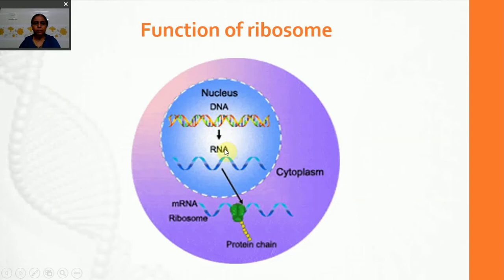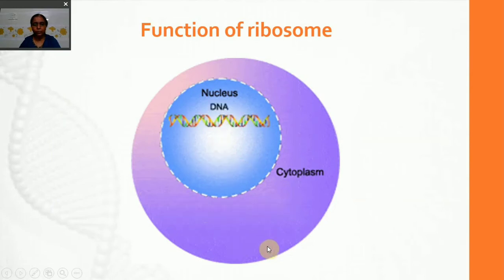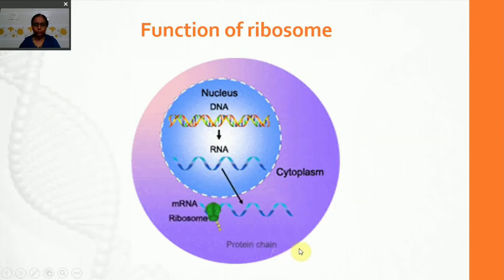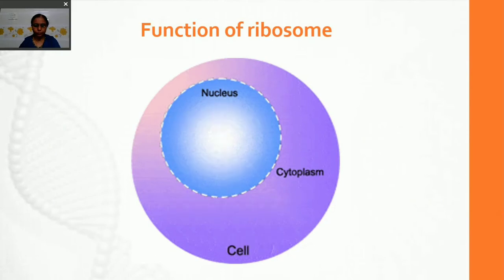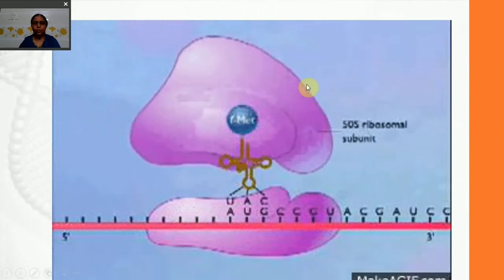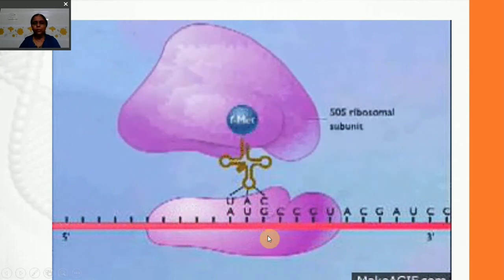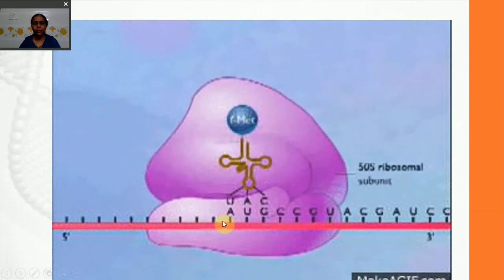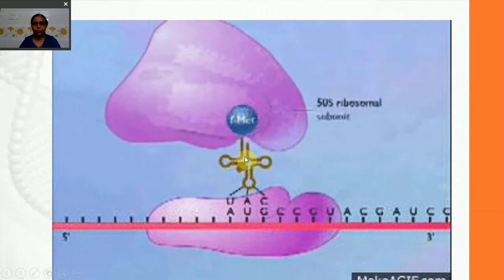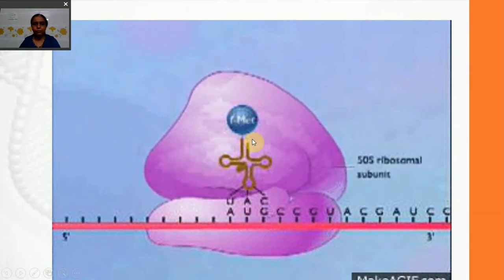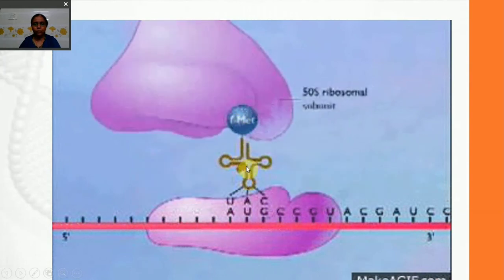That is, DNA to messenger RNA. Messenger RNA comes to the cytoplasm. In the cytoplasm you can see ribosomes. Ribosomes have made the polypeptide. This is how you can see here the two subunits come together only during protein synthesis. Otherwise they are present in dissociated form. This is the transfer RNA you can see here, which has brought the amino acid.